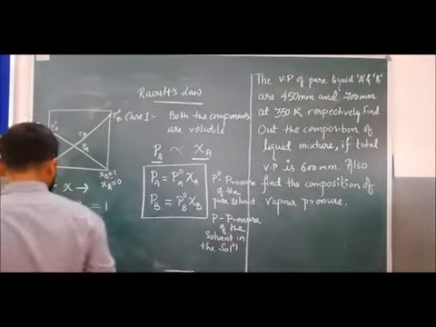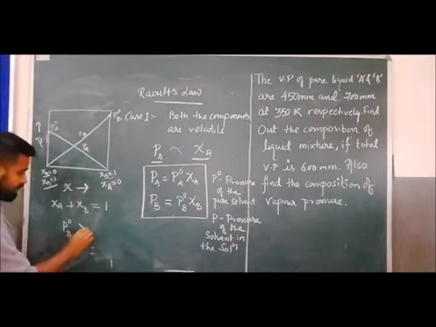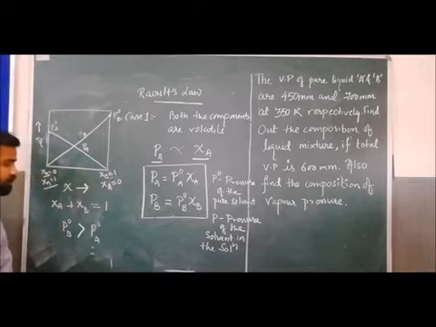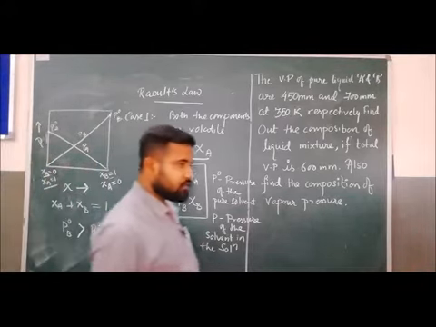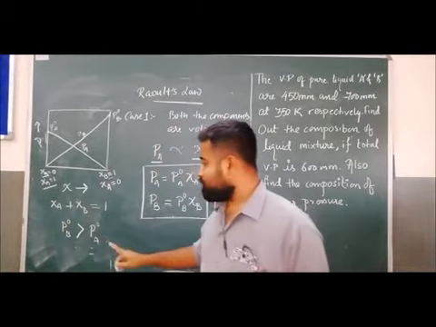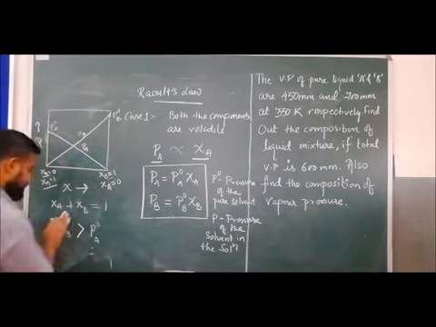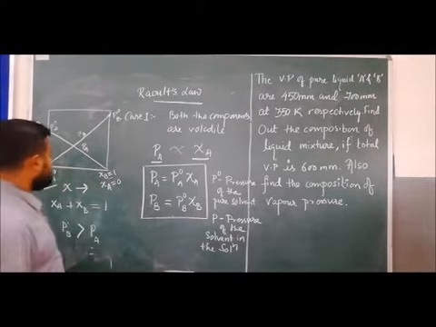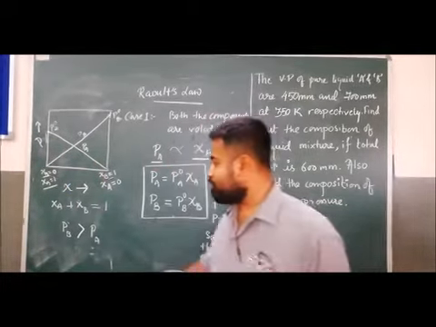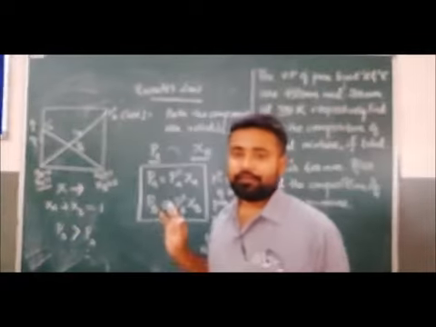And remember, let PB naught be greater than PA naught. Here we will not take the naught, this PB means the partial pressure of component B is greater than the partial pressure of component A.